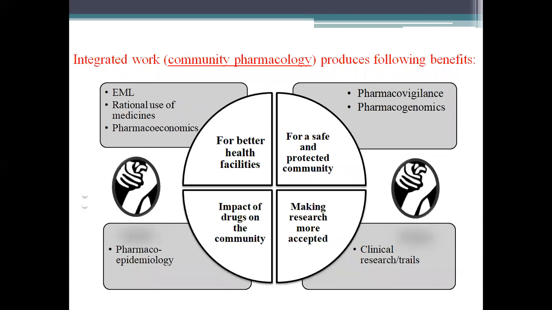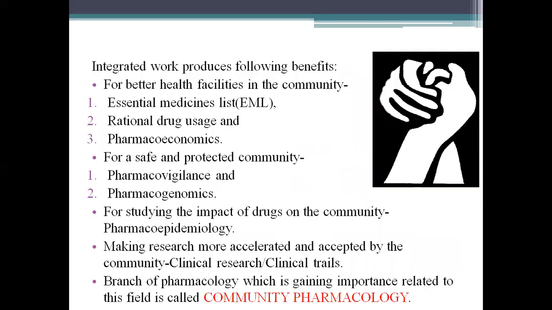We have pharmacovigilance and pharmacogenomics. To know the impact of drugs on the community, we have pharmacoepidemiology. For making research more accepted, we have clinical research and clinical trials. So integrated work produces many benefits for better health facilities in the community.